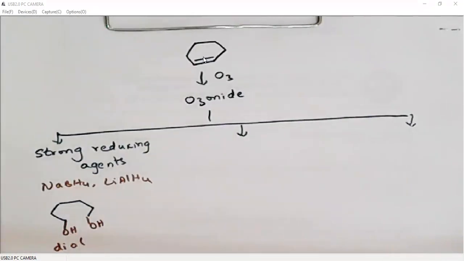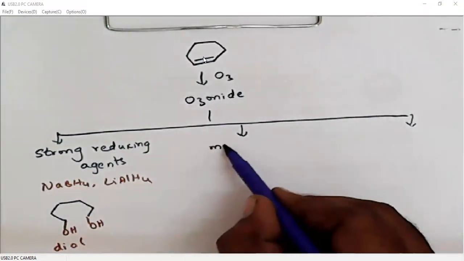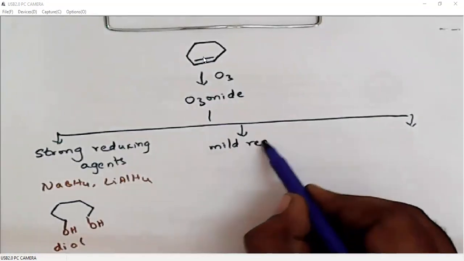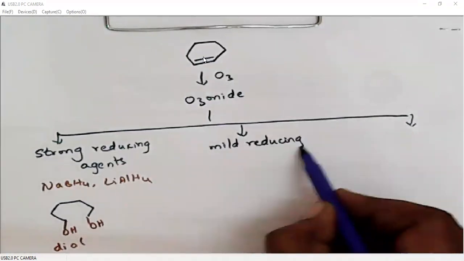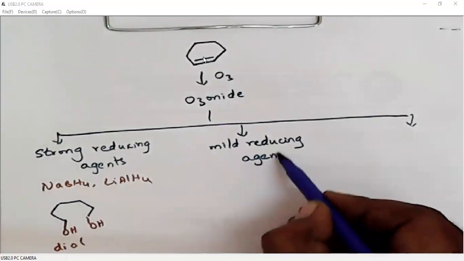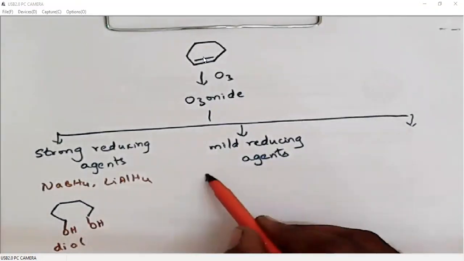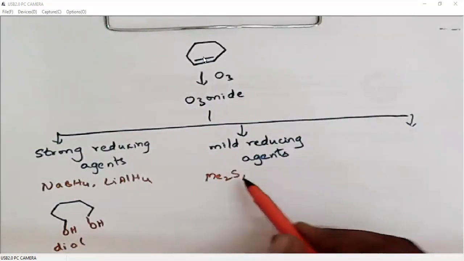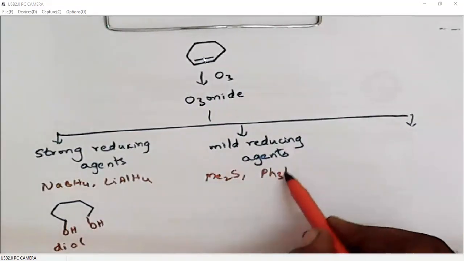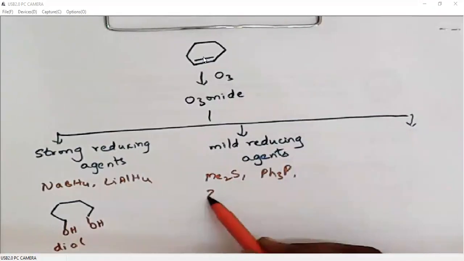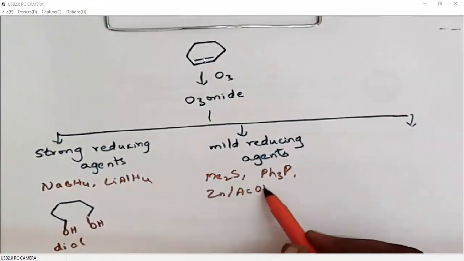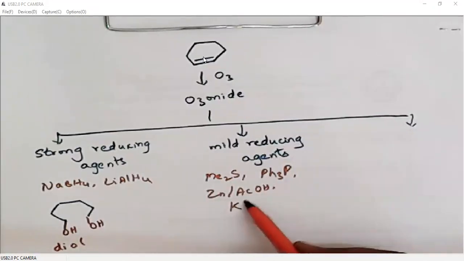Okay, when we use mild reducing agents along with ozone gas, the mild reducing agents means dimethyl sulfide, triphenyl phosphine, or zinc acetic acid, or potassium iodide methanol.